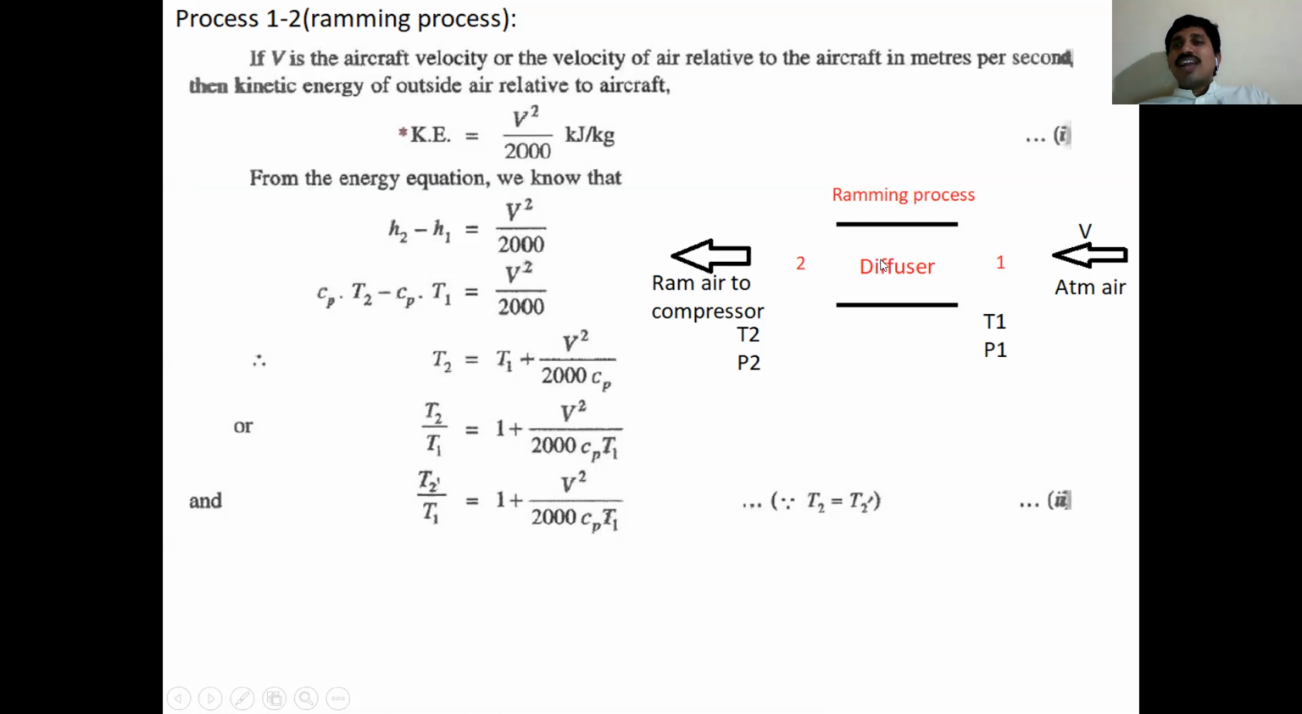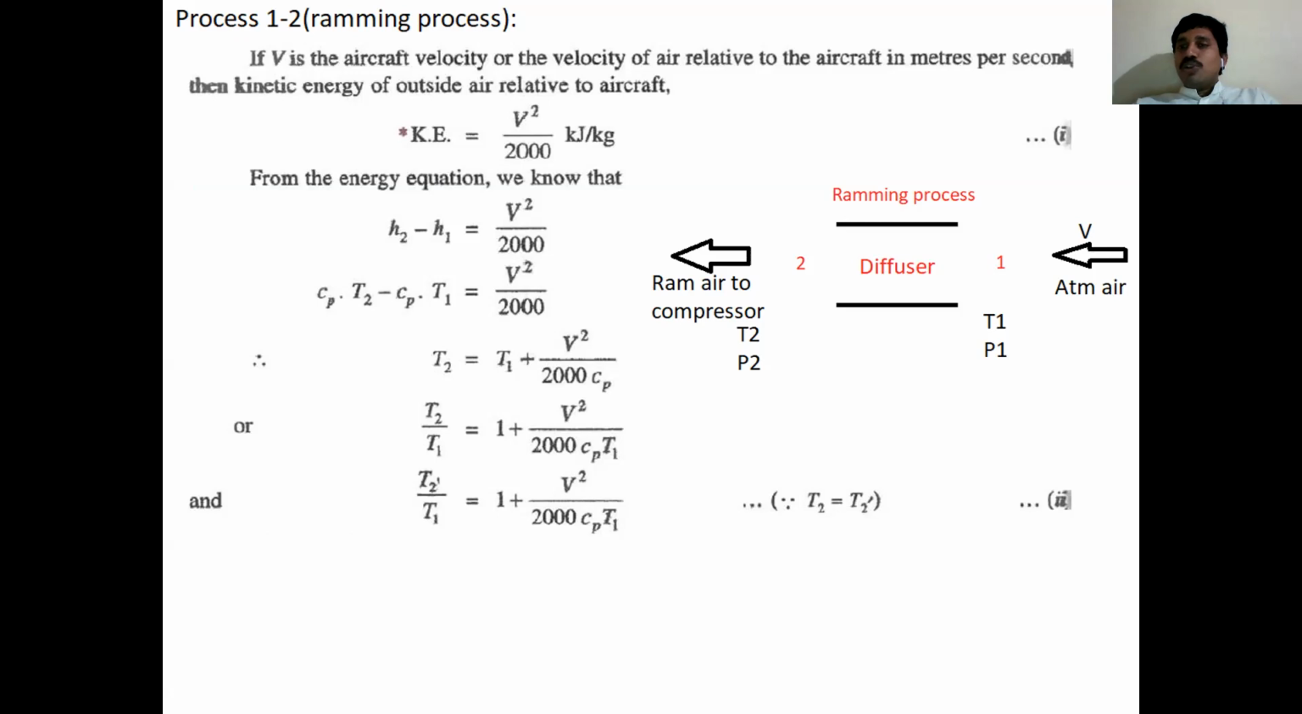The change in kinetic energy appears as a rise in enthalpy. Enthalpy value rises due to pressurization. So the rise in enthalpy gives the change in velocity. The exit velocity you can neglect. The inlet kinetic energy is v square by 2000. The rise in energy level is h2 minus h1. H2 is the high amount of energy after compression, and H1 is the low amount of inlet energy at the entrance. H2 minus H1 is equal to V square by 2000.